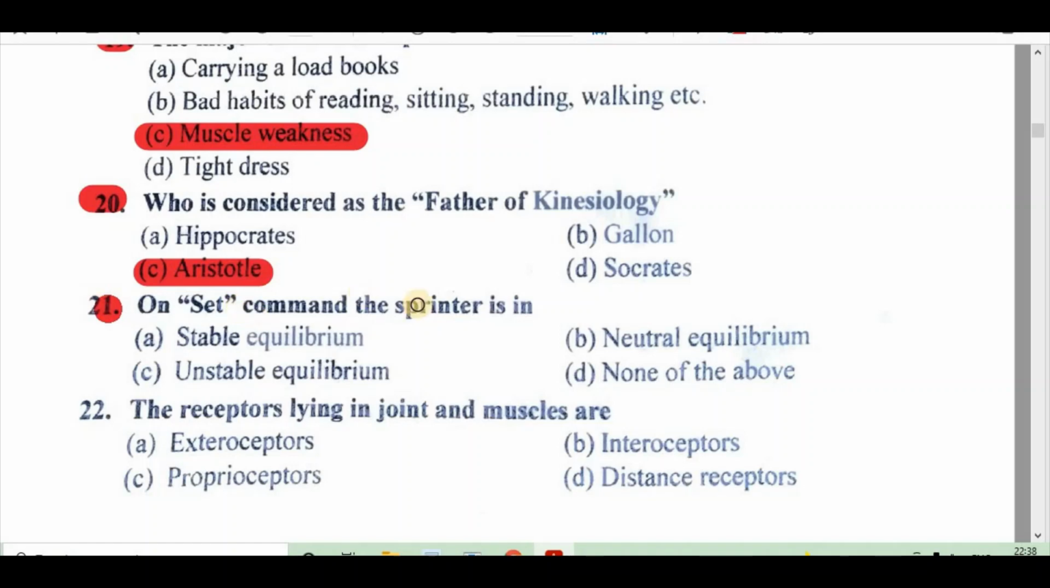Question 21. On set command, the sprinter is in A. Stable equilibrium, B. Neutral equilibrium, C. Unstable equilibrium, D. None of above. C is the right answer. Unstable equilibrium. Question 22. The receptors lying in joints and muscles are A. Exteroceptors, B. Interoceptors, C. Proprioceptors, D. Distance receptors. Right answer is C. Proprioceptors.